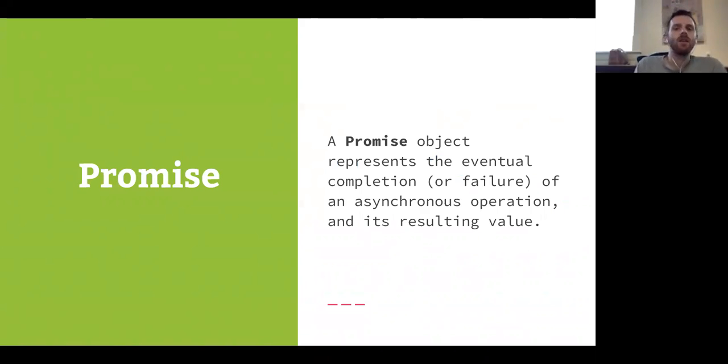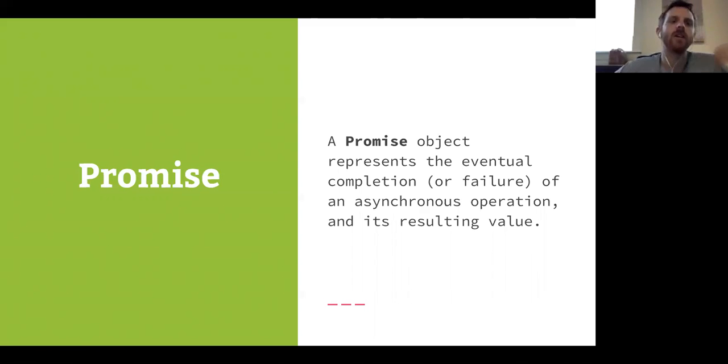So it is an object, and it bundles up this concept of: I have this code running that is going to finish at some point in the future, or maybe has already finished. It bundles up that code, that running action, and the state of whether it's finished and whether there was an error.